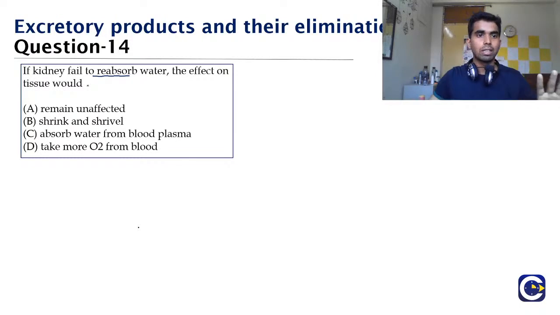So what happens to the hand? It shrivels, it shrinks, isn't it? The same thing is there in the cells also. So what will be happening to the cell? Will it remain unaffected, or will it shrink, or will it absorb water from the blood plasma, or will it take more oxygen from the blood?